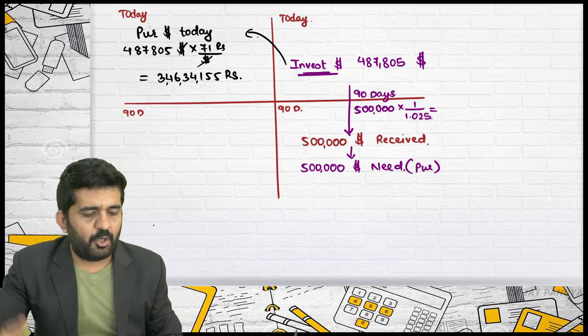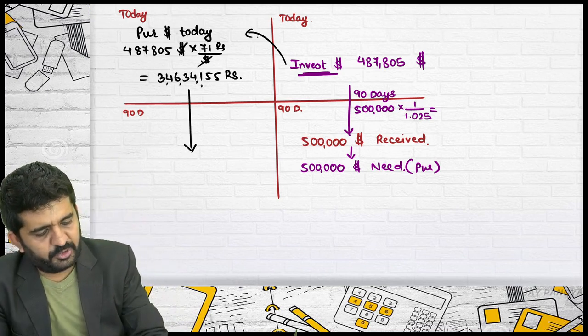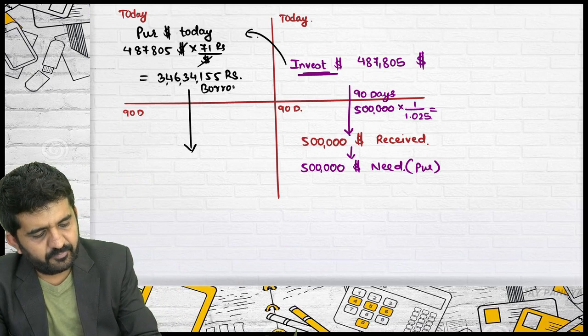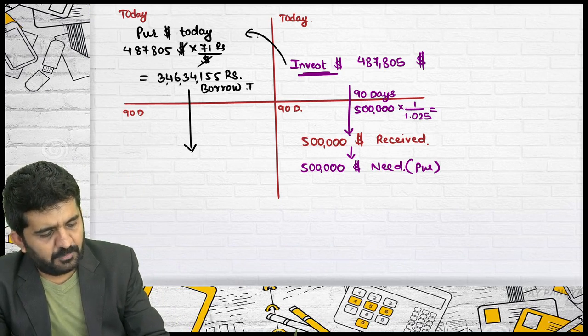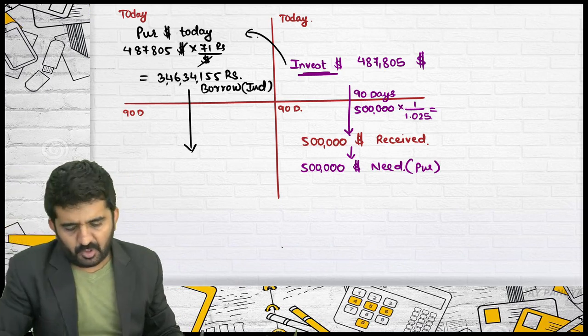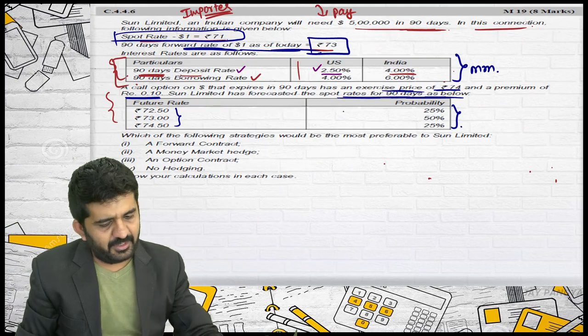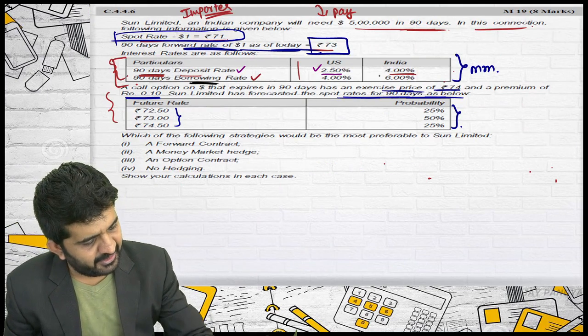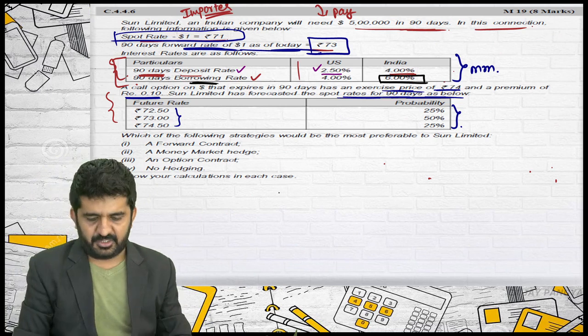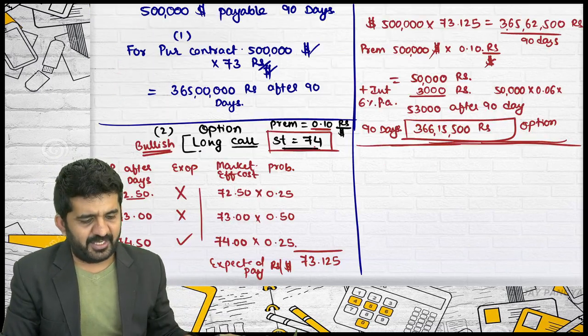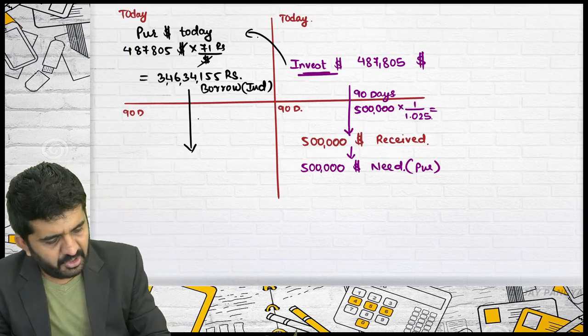You will not take it out from your pocket, but you will borrow this. As it is in rupees, you will borrow it in India. The borrowing rate in India is 6%. So you will have to repay along with 6%.